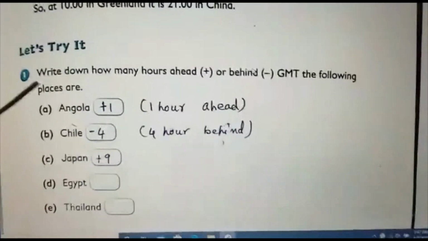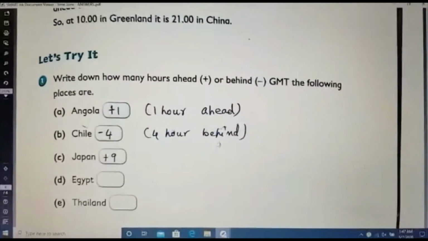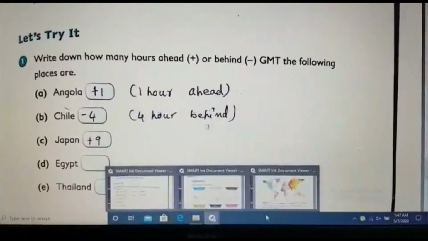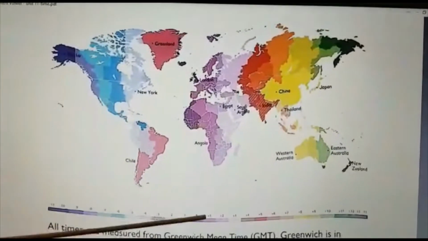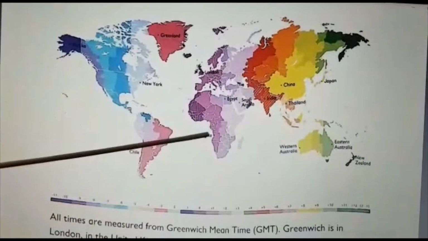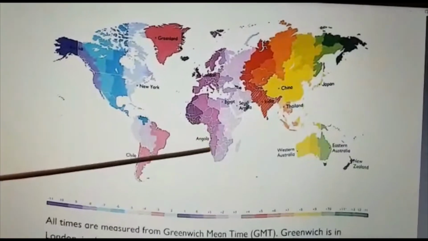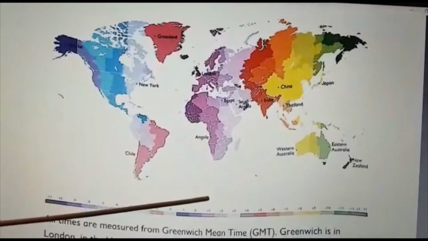So let us have a look at that. What should we do? Just go back and check this map. Then we know this is the standard mean time with respect to London. So Angola, where is Angola? See here. Okay, this one is Angola. So what is Angola? See this one.